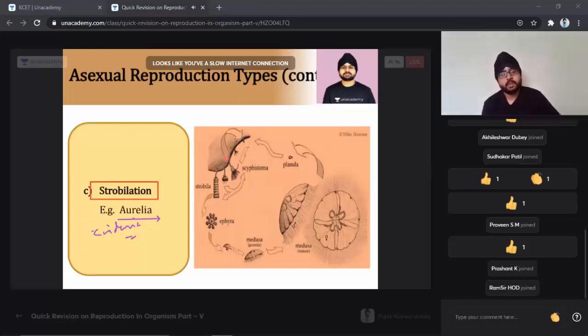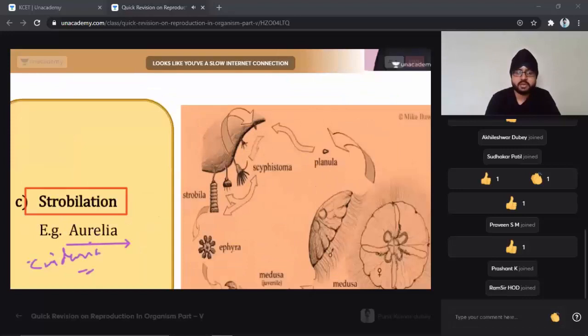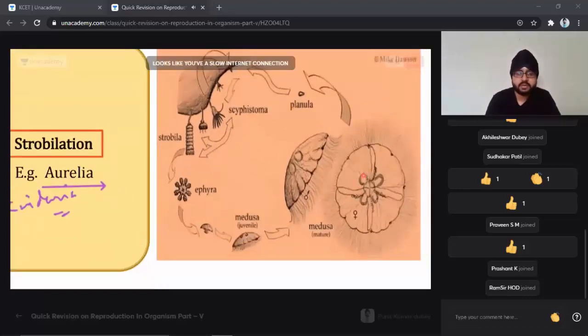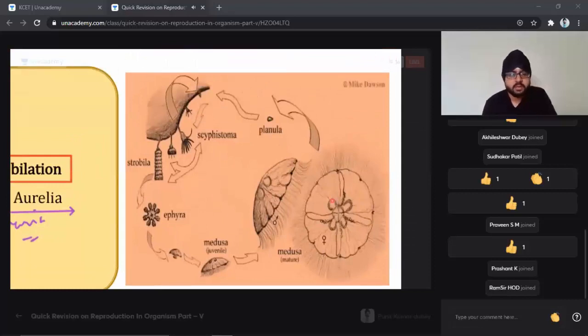So I'll just zoom in on the slide and we can see that. Now you see it starts from the scyphistoma.